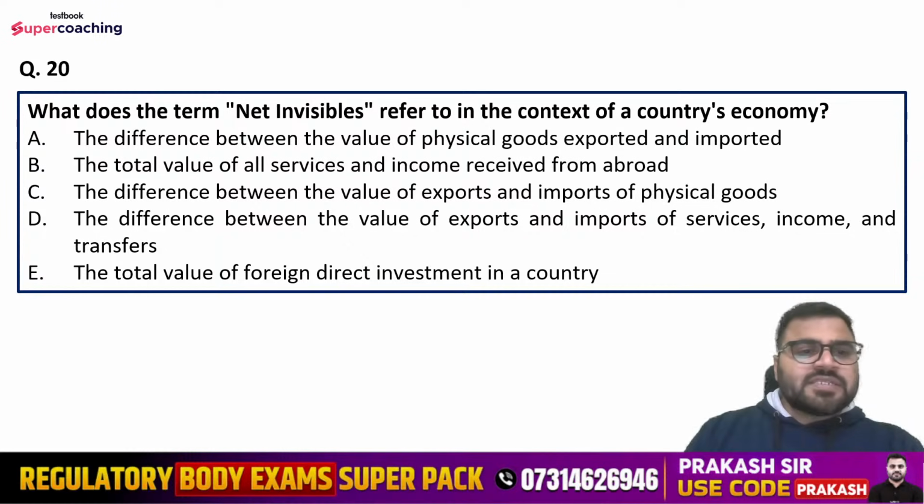Question number 20 is, what does the term net invisibles refer to in the context of a country's economy? The options are the difference between the value of physical goods exported and imported, the total value of all services and income received from abroad, the difference between the value of export and imports of physical goods, the difference between the value of export and imports of services, income and transfers, or the total value of foreign direct investment in a country. Yes. Tell me, what do you understand by the term net invisibles?